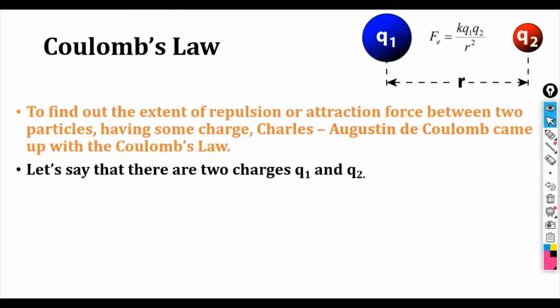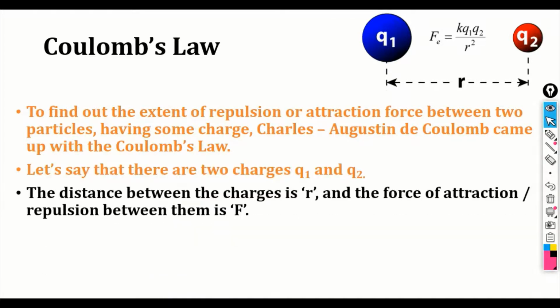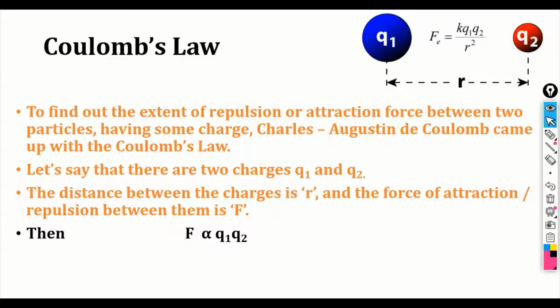So what does Coulomb's law say? If there are two charges Q1 and Q2, and the distance between them is r, the force of attraction or repulsion between them is represented by capital F. Then force is directly proportional to the product of the two charges Q1 and Q2, and inversely proportional to the square of the distance.